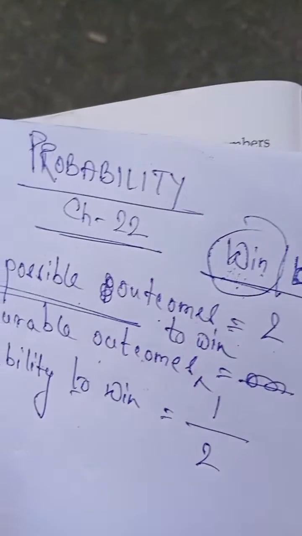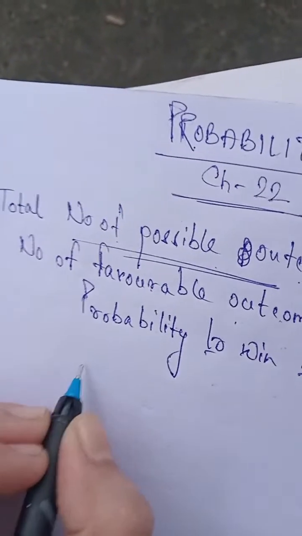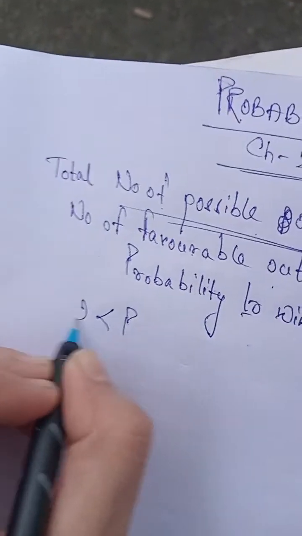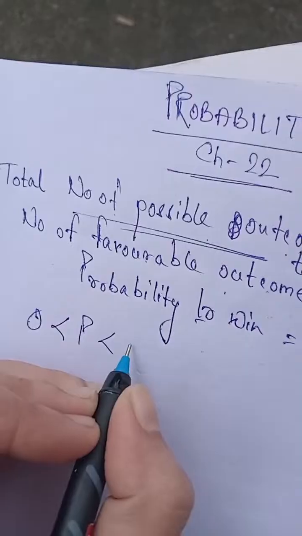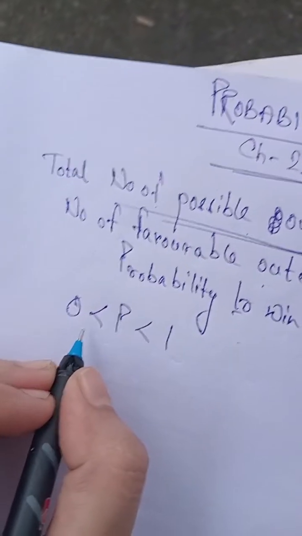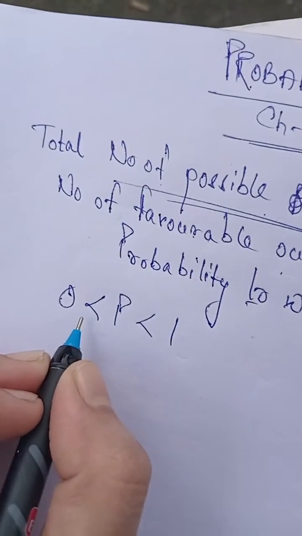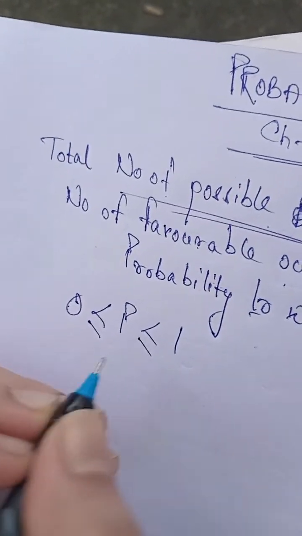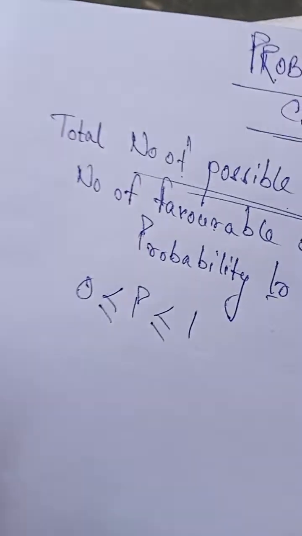Now always remember one thing, students, that probability is always greater than or equal to 0 and less than or equal to 1.